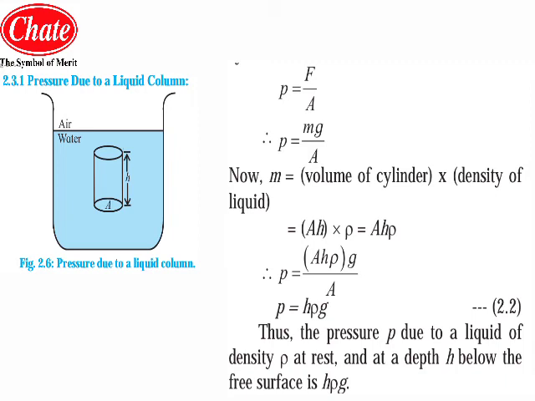Whatever the area of that imaginary cylinder, the pressure is independent of it. So this is the entire expression. In short, we will just revise again.